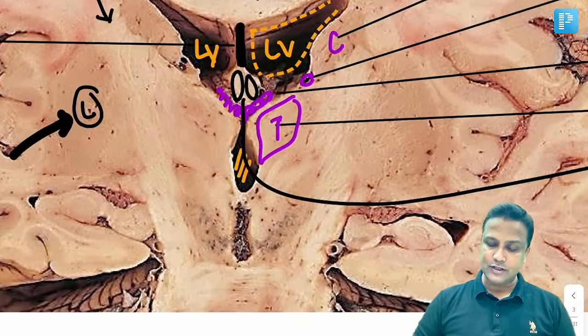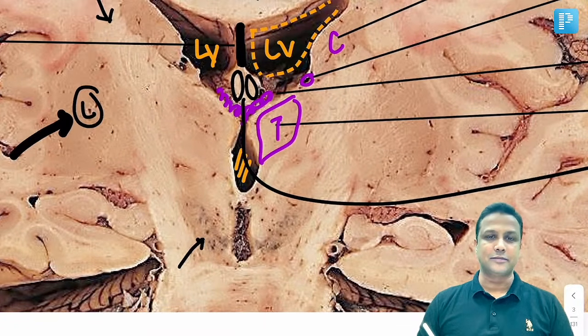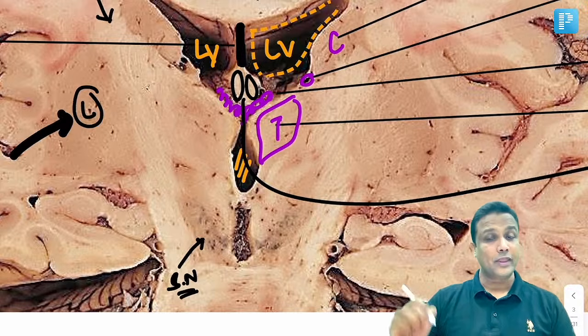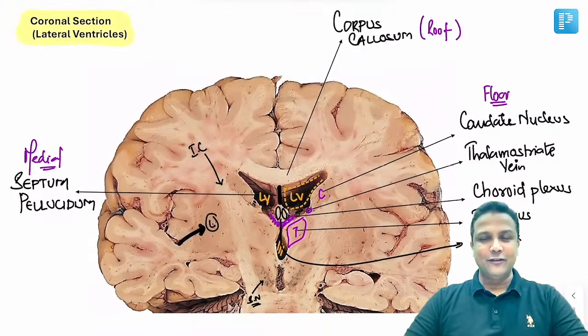And one more question which was actually given in the PG exam, they have given an arrow mark on this black colored substance over here. And this one will be the substantia nigra. That one will be the substantia nigra. So in this manner, my dear friends, we are done with each and every point in the coronal section.